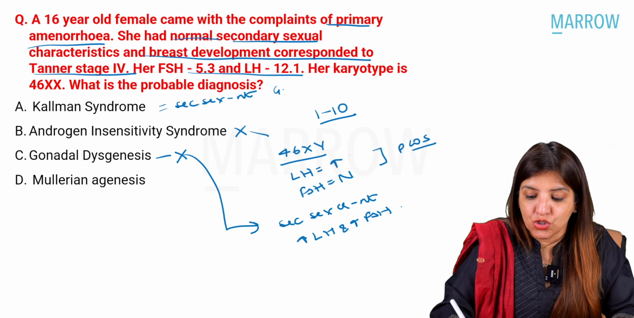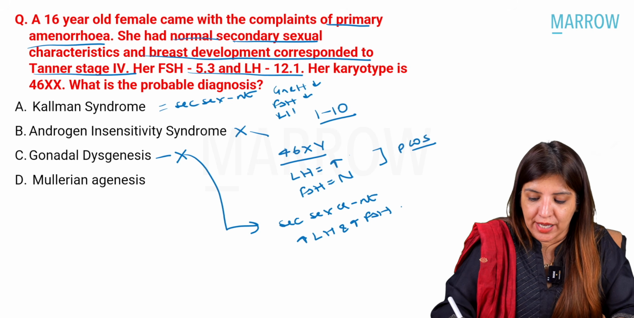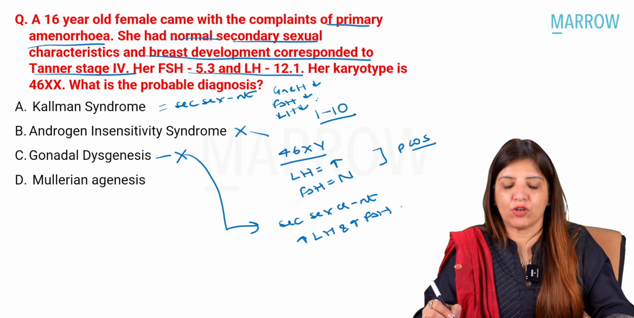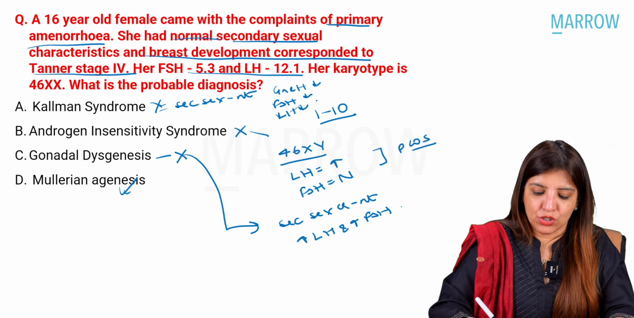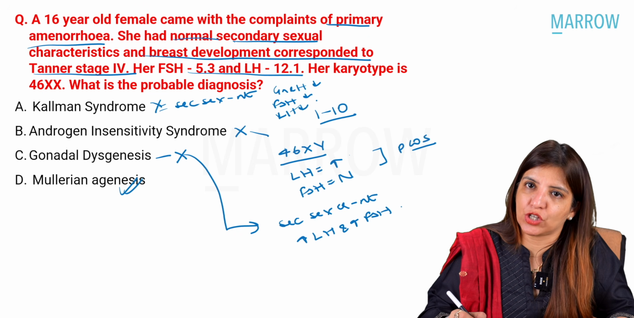Why? Because GnRH is decreased. If GnRH is decreased, FSH decreased, LH decreased. So again, it cannot be Kallmann syndrome. So my answer over here is Mullerian agenesis.